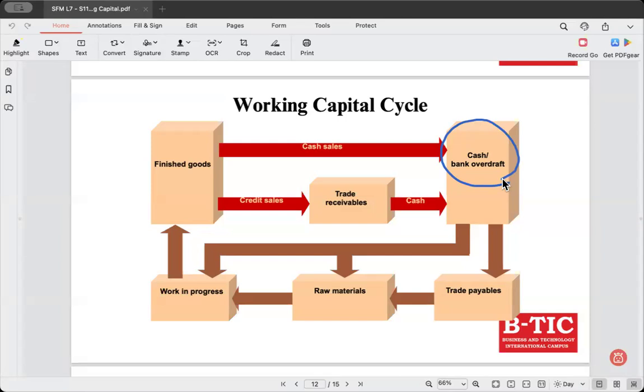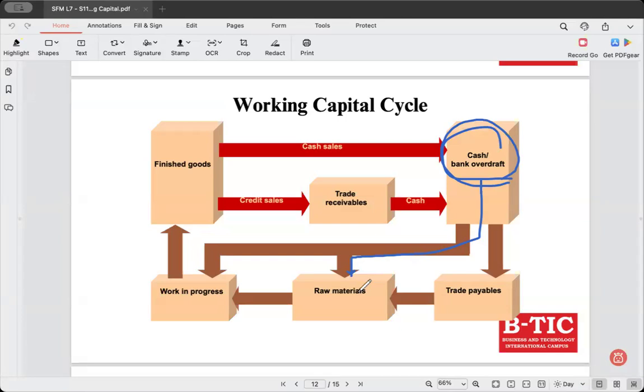So this cash or the bank overdraft is used to purchase raw materials. Sometimes you may pay cash immediately to the supplier and purchase the raw materials. You call these cash purchases. So you pay the money immediately, then and there, and purchase the raw materials.